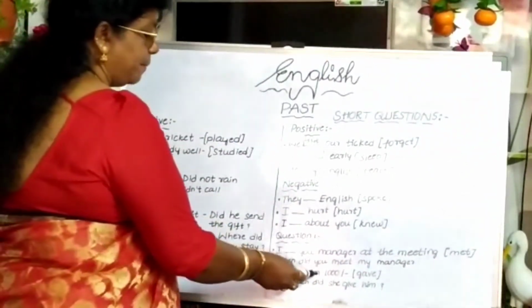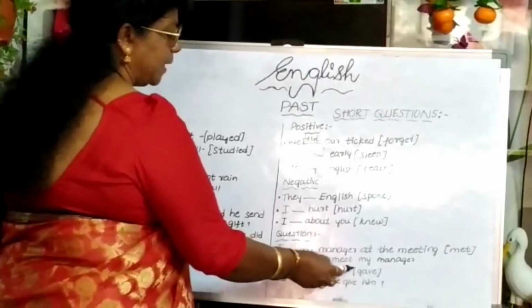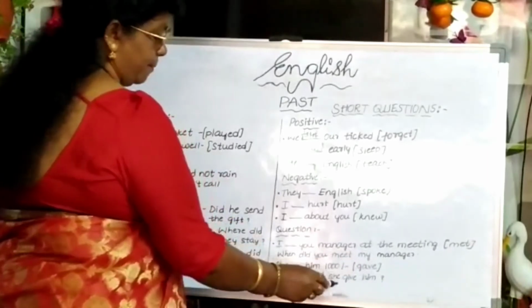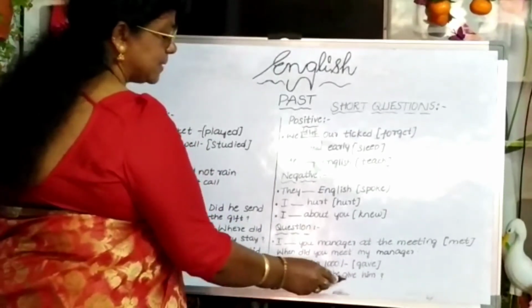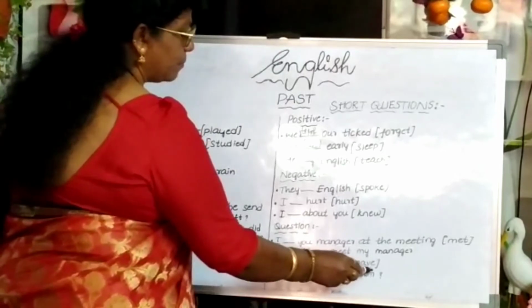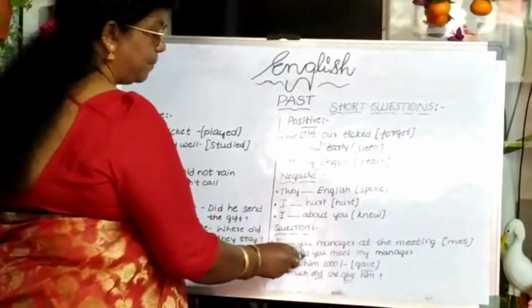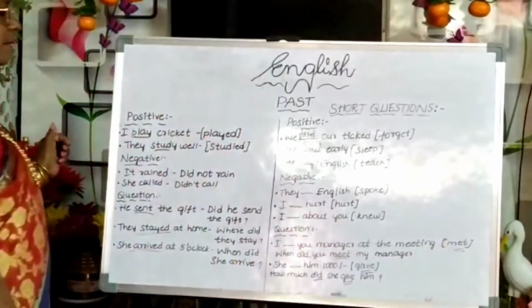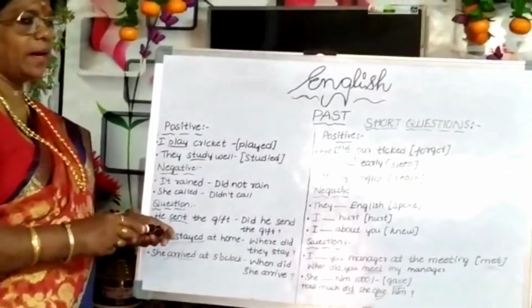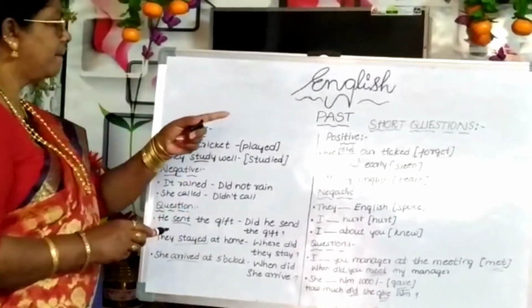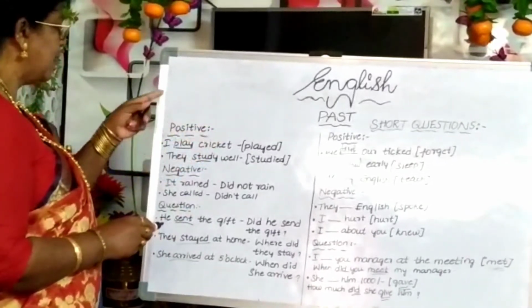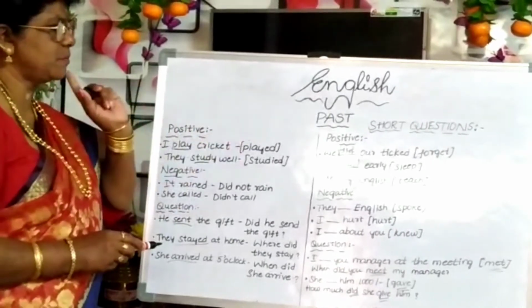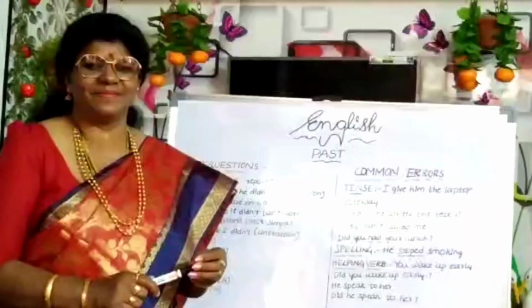Here she dash him 1,000 rupees. In bracket is given the verb gave. How much did she give him? Did plus give will turn into gave. Here did plus meet turns into met. So these are the things we have learned in simple past regarding positive, negative, questions and some short questions also.